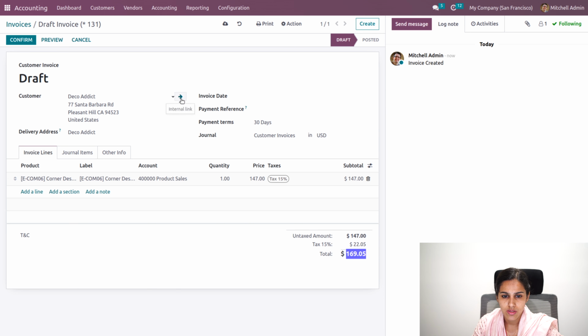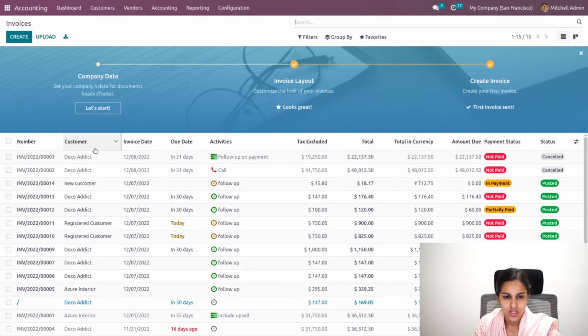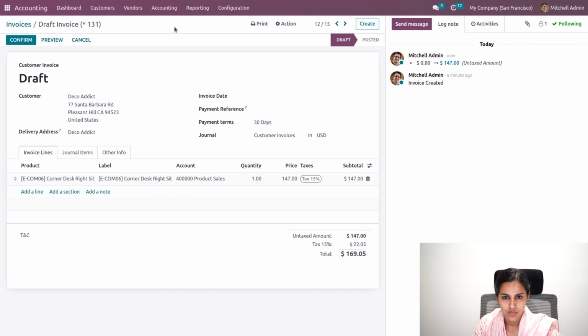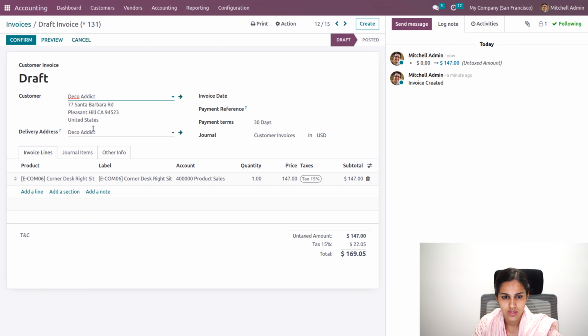So for this customer, in the partner form, you can see the due amount. So the invoiced amount is and the due amount you can see over here. Okay, so here's this one. So let's try to choose another customer, which is Azure.